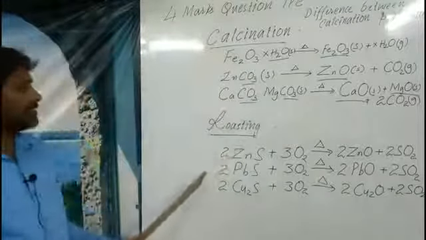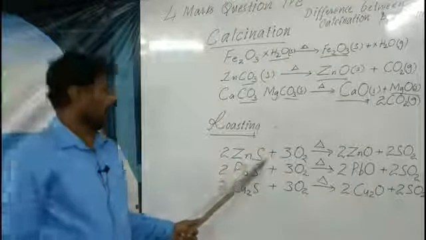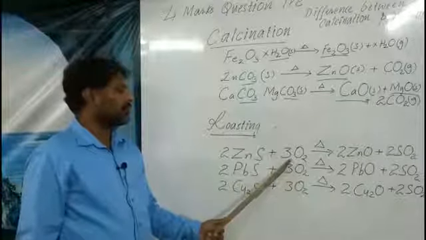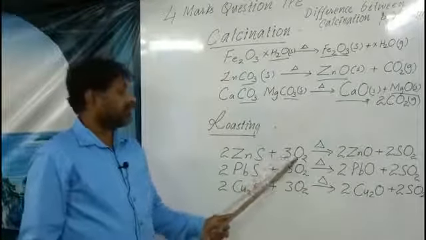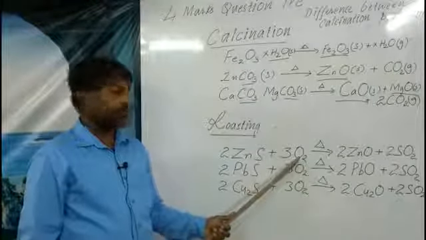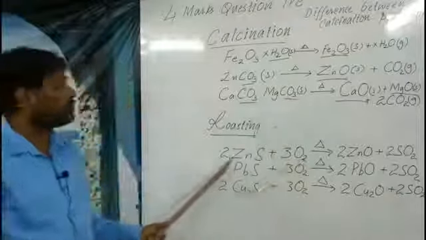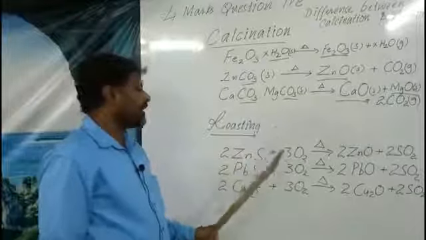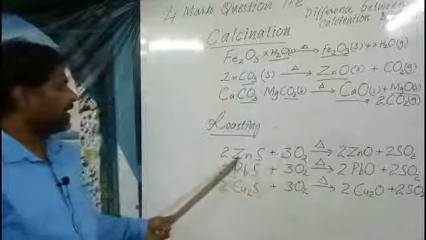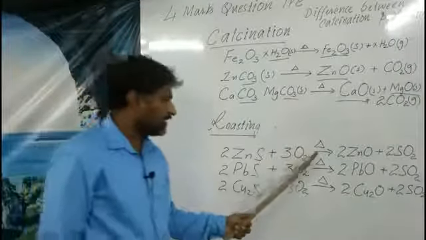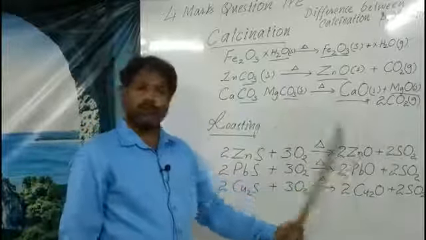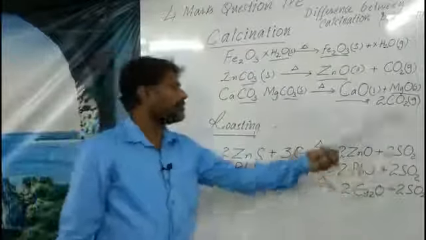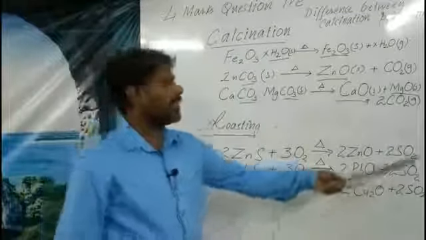Observe the example here. This is zinc sulfide. When it is roasted, that is heated with excess oxygen, 3 molecules of oxygen versus 2 molecules of zinc sulfide, you will observe this is more, that means excess. Excess oxygen is supplied to zinc sulfide and heated to get its oxide ore, and the unnecessary sulfur compounds go away in the form of gases.